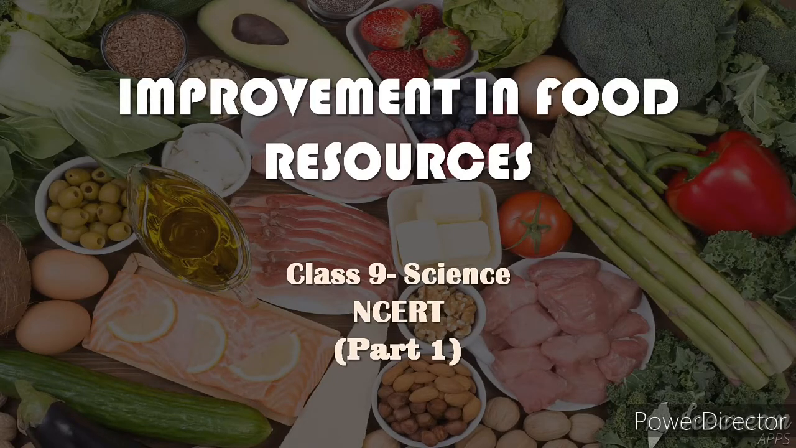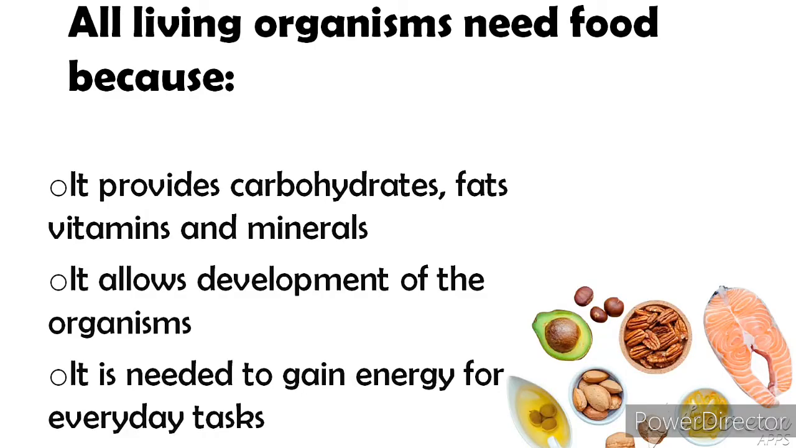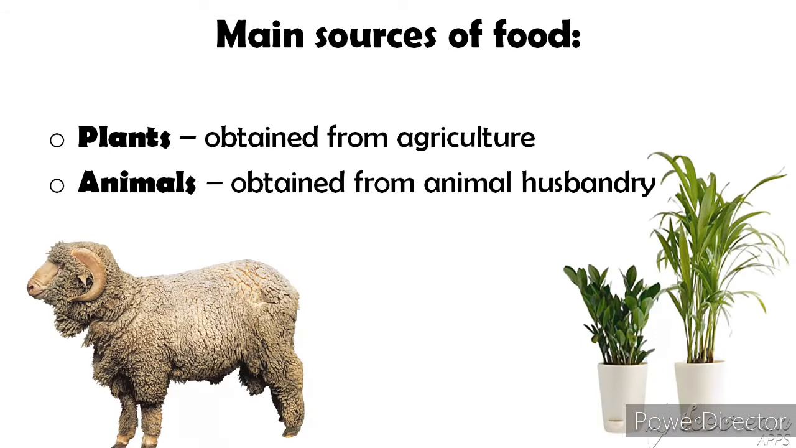Today we are going to see the chapter Improvement in Food Resources for Class 9 Science. Introduction. All living organisms need food for health, growth and development. Food provides nutrients like carbohydrates, fats, protein, vitamins and minerals. Both plants and animals are major sources of food.